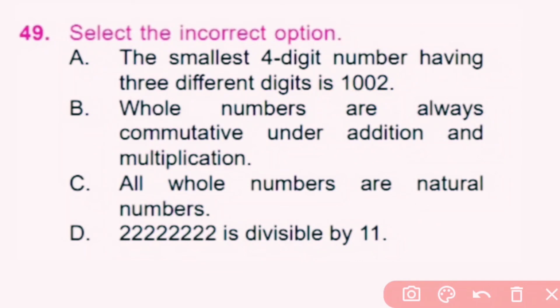Question number 49. Select the incorrect option. A. The smallest 4-digit number having 3 different digits is 1002. B. Whole numbers are always commutative under addition and multiplication. C. All whole numbers are natural numbers. D. 2 crores 22 lakhs 22,222 is divisible by 11. Option C: 0 is a whole number but not a natural number. So C is incorrect, so C is the correct answer.